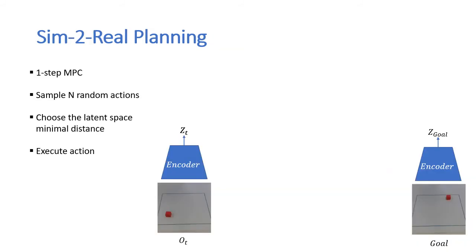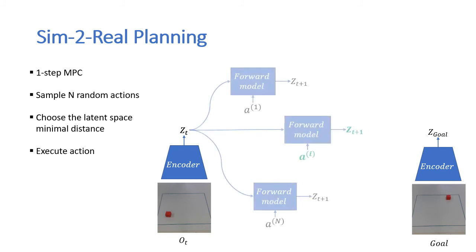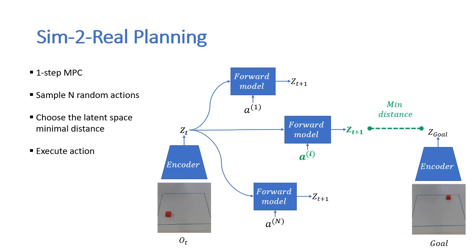Finally, to evaluate if our representations are useful for planning, we use a simple one-step MPC. Given the current and goal observations, in this case just a simple cube, we first encode them to get their corresponding latent representations. We then sample n random actions and run them through our forward model, which outputs the predicted z at time t plus 1 for each action. We measure the distance using the similarity function we defined, h, and choose the action that corresponds to the minimal distance. We then execute the action and get a new current observation, and so on.